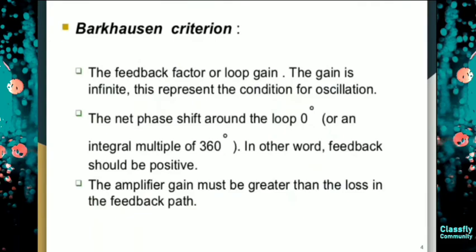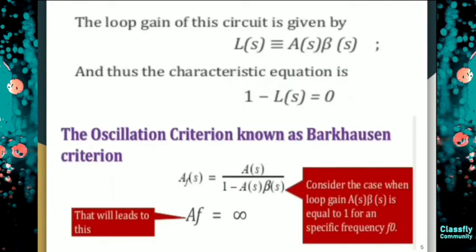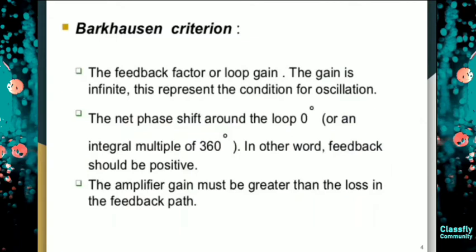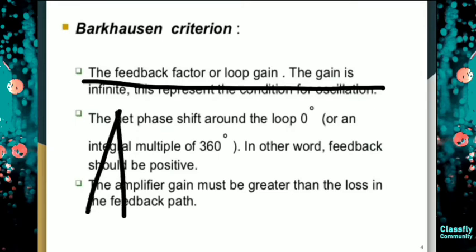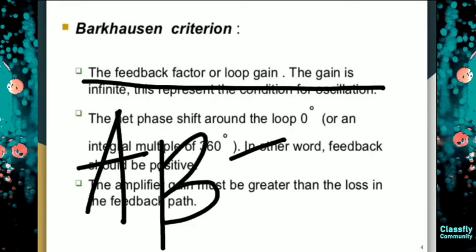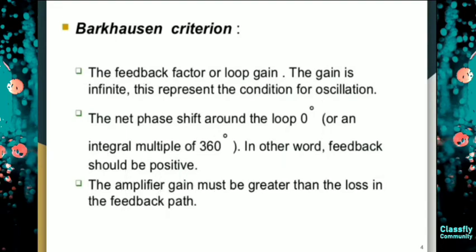Now we will see Barkhausen's criteria. The first point says that the feedback factor or the loop gain, now you tell me, what is loop gain? The loop gain is A beta. A beta must always be equal to 1. That means the gain is infinite. This represents the condition for oscillation. We will see this statement in a mathematical derivation next.